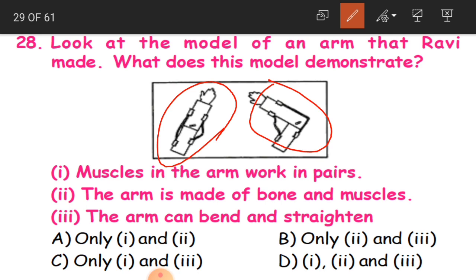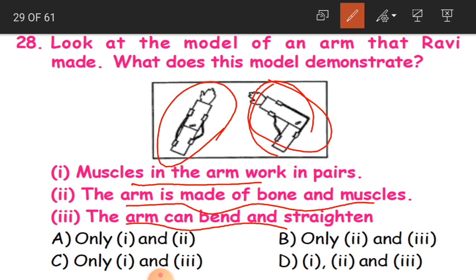The first is muscles in the arm work in pairs. The arm is made of bone and muscles, and the arm can bend and straighten. So what can you observe by this picture children? This arm is bending and this is straight. So the answer is the arm can bend and straighten.